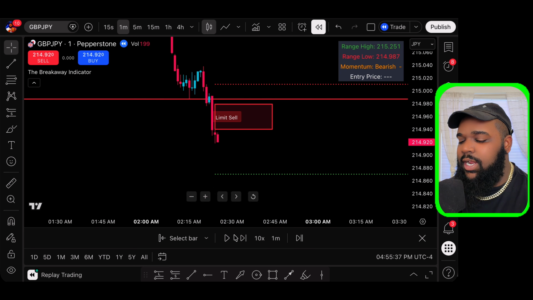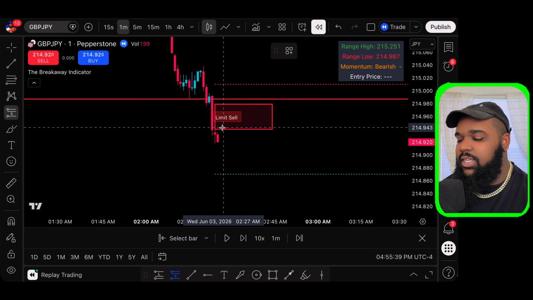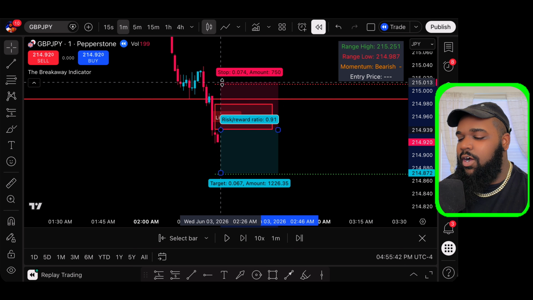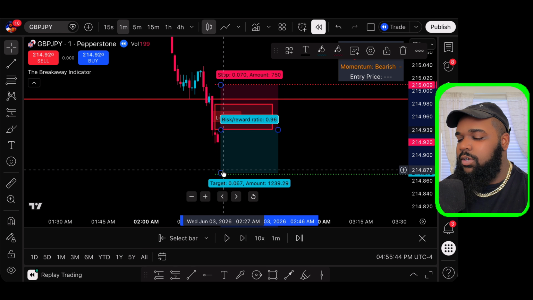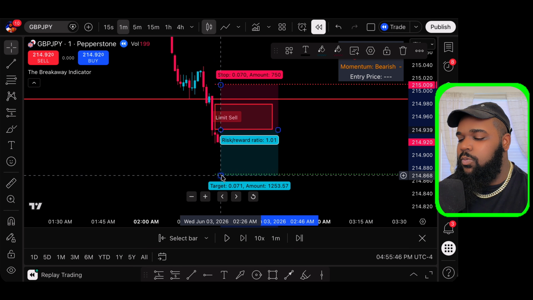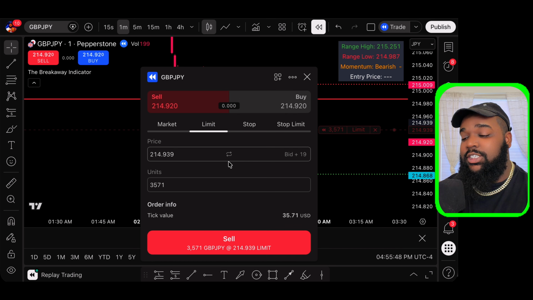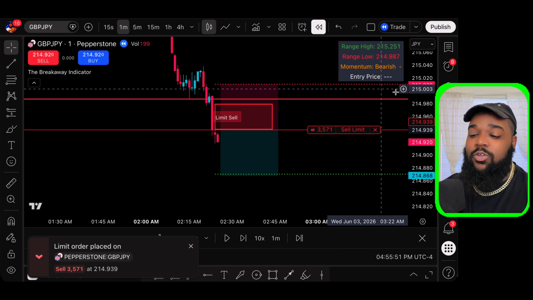All right, so we got another setup right here. Let's go ahead and enter and let's see what happens. This is directly off of the trade that we just won. We're gonna go for a 1-to-1. And again, you can actually adjust how big you want your take profit to be.